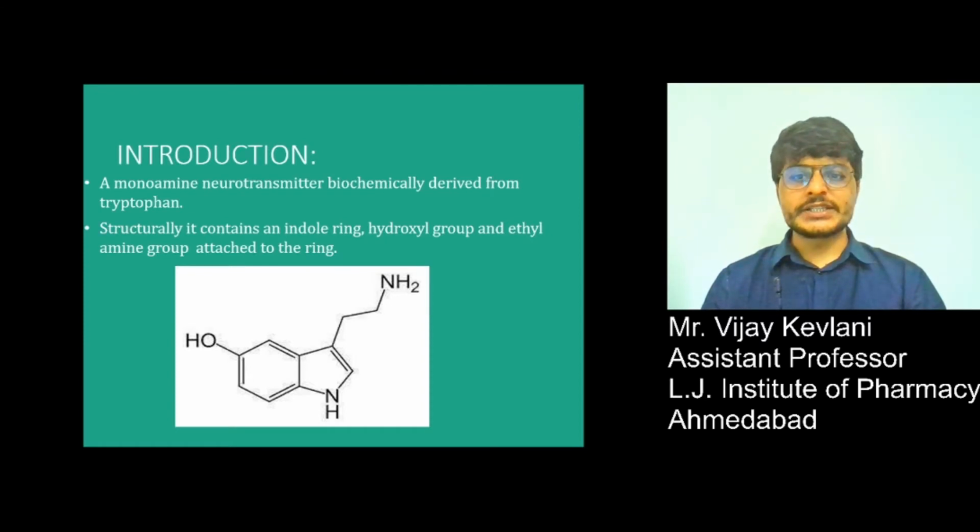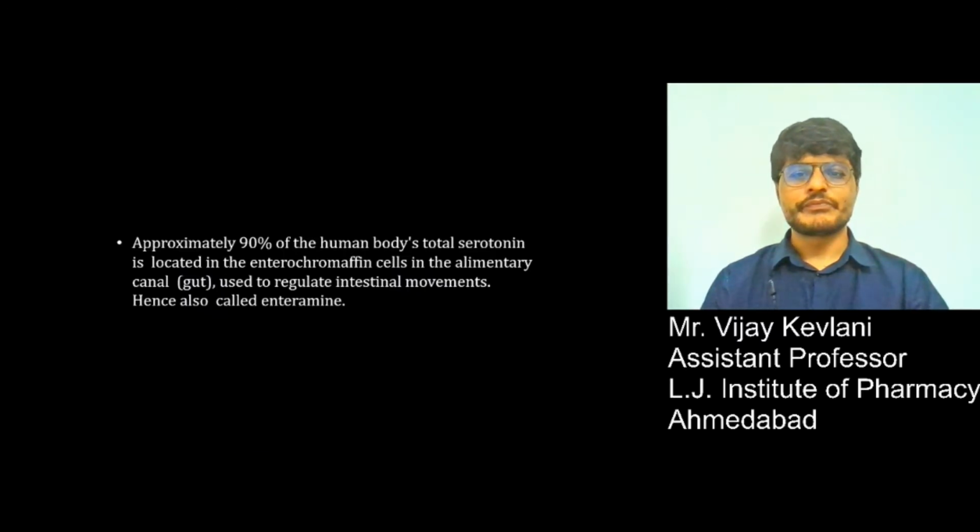So serotonin is a monoamine neurotransmitter biochemically derived from tryptophan. Structurally, it contains an indole ring, hydroxyl group and ethylamine group attached to the ring. Approximately 90% of the human body's total serotonin is located in enterochromaffin cells present in the alimentary canal. It is used to regulate intestinal movements. Hence, it is also called enteramine, as a large amount, nearly 90%, is present in our intestine.